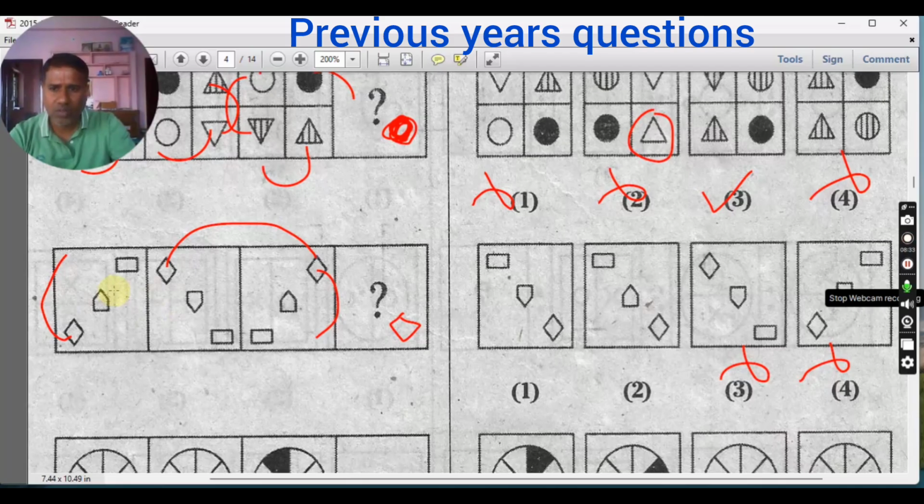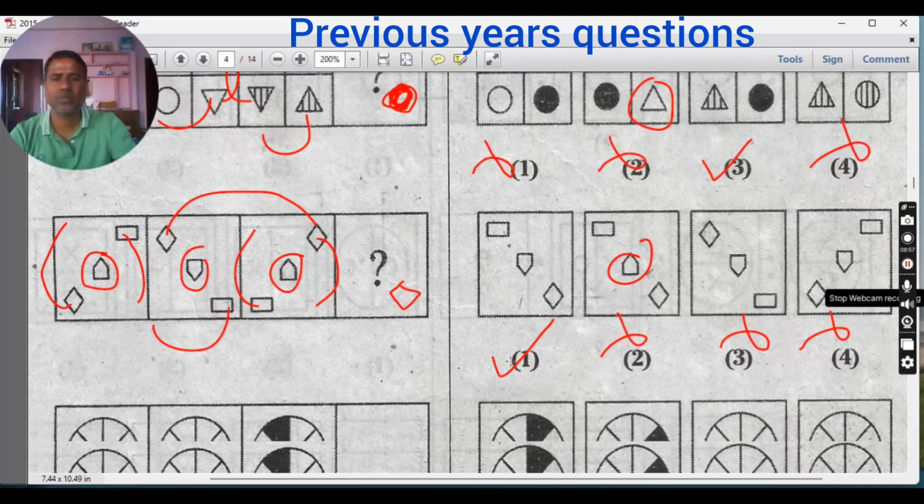Next, you see this center part, the pentagon. It is not changing anywhere. So it is up here. It has become down here. It is up here. Next, it should be down. Here it is up. So this is also straightforward. Now cross verify this square also from a rectangle. From here to here it jumped to this corner. From here to here it jumped to this corner. Next jump it has to be this corner. So all are arranged. This is the correct one.